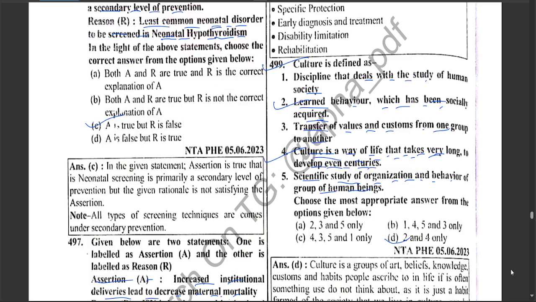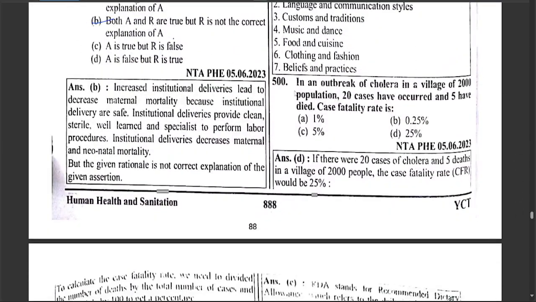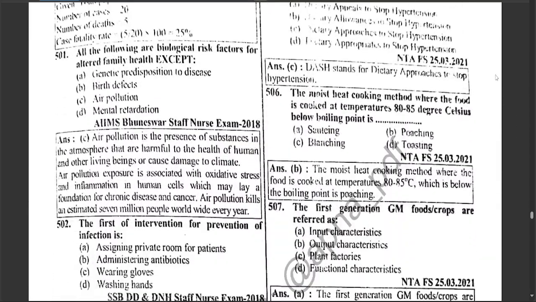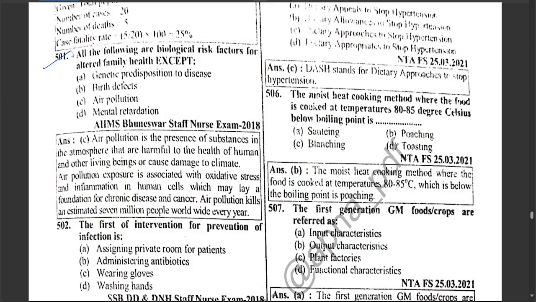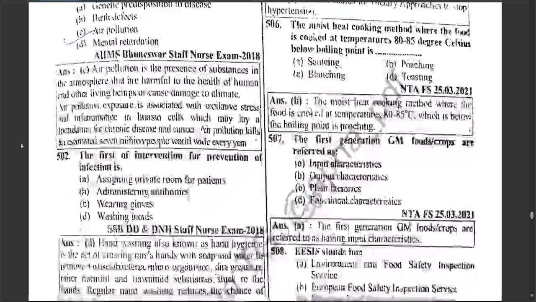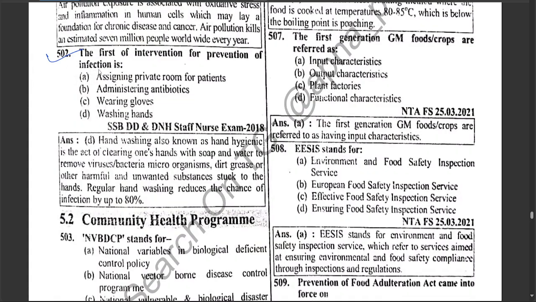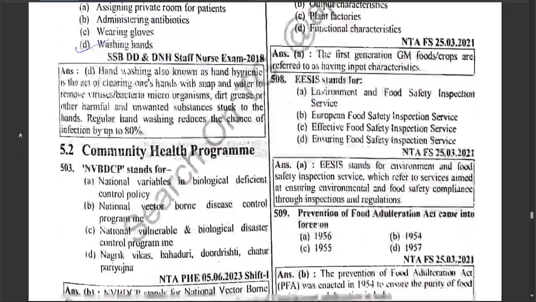In an outbreak of cholera in a village of 2000 population, 20 cases have occurred and 5 have died. Case fatality rate is 25%. All of the following biological risk factors are altered family health except air pollution. The first intervention for prevention of infection is washing hands.